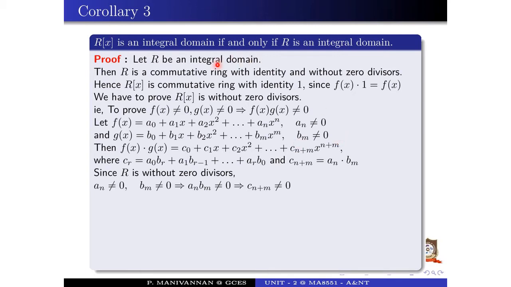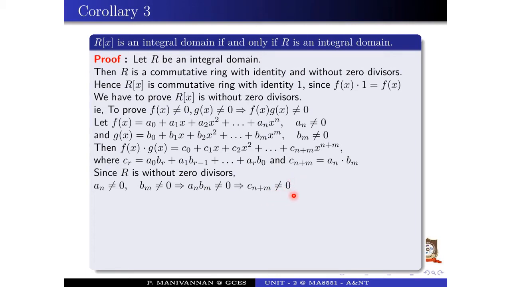Since R is an integral domain, R is without zero divisors. So a n not equal to 0, b m not equal to 0, which implies a n b m is not equal to 0, which implies c n plus m is not equal to 0.